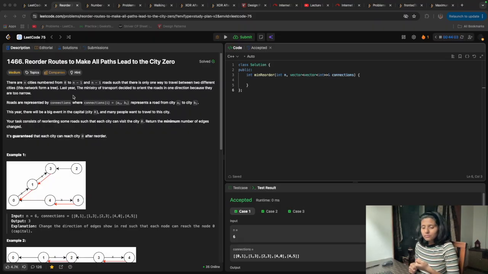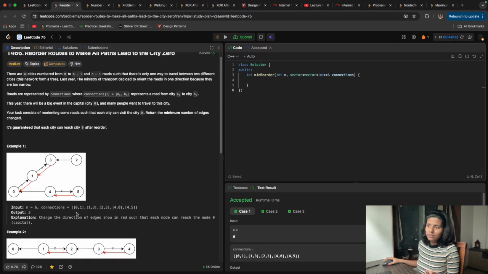We have edges which are directed only: if there is a connection from AI to BI, we can go just from AI to BI. Likewise, if we have a connection between, like here, 0 to 1, we can go from 0 to 1, but we can't go from 1 to 0. In that case, we need to change the direction because people will come from city 1 to city 0. So that's what they are asking: return the minimum number of edges that need to be changed. That means the direction of those edges needs to be changed.